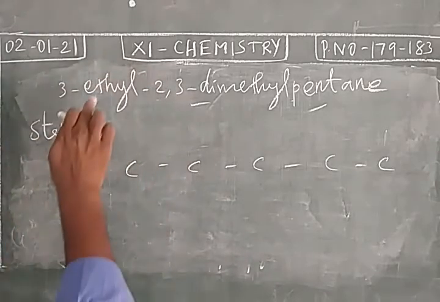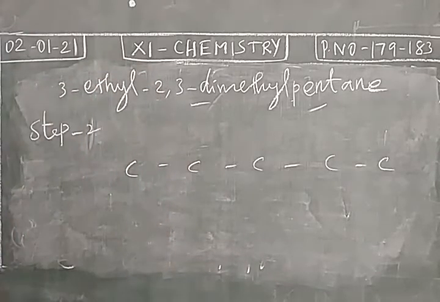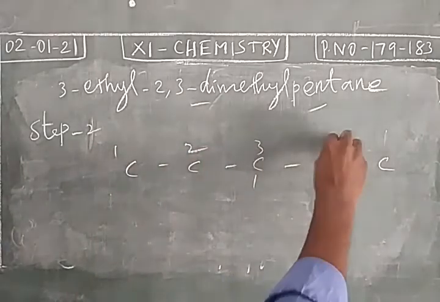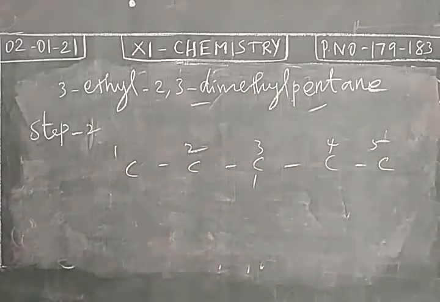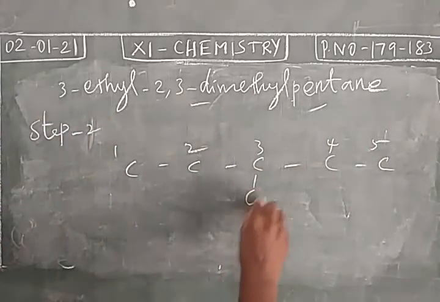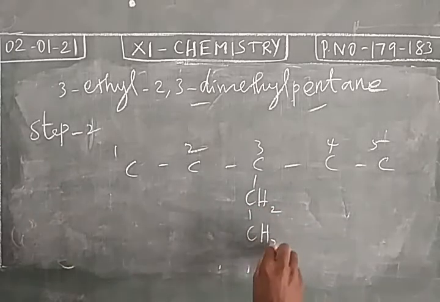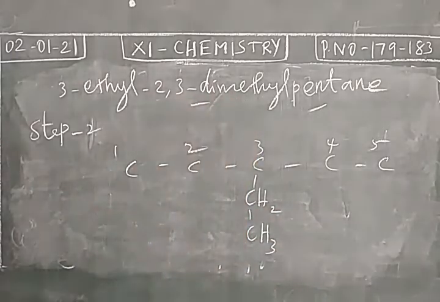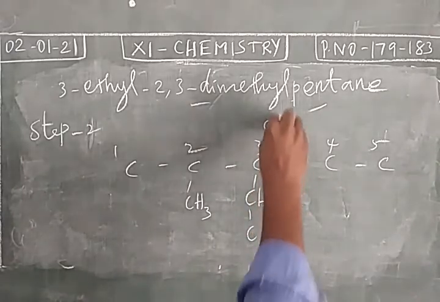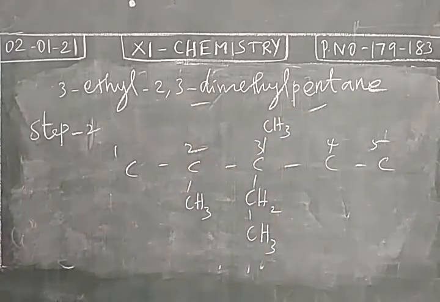Okay. So we have ethyl at third position. We take third carbon, first, second, third, fourth and fifth. In the third carbon we have an ethyl group, so CH2, CH3, and we have methyl groups at the second and third position. At second position we have a methyl group, and in the third position we have a methyl group. So first step, we will mention the carbon atoms with the covalent bond. Second step, we will mention the substituents.